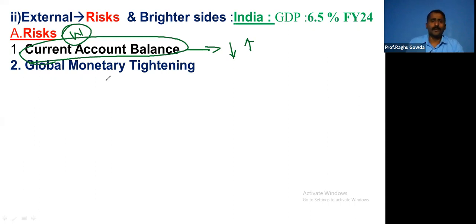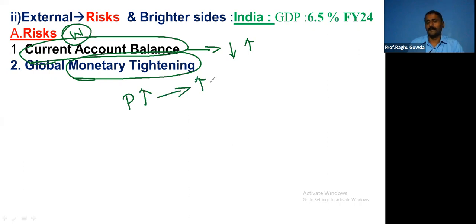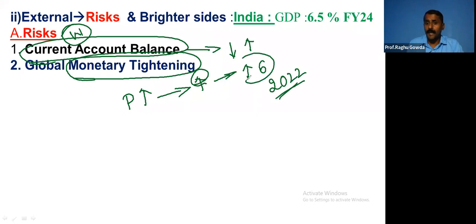See, this is a very important one. Global monetary tightening: here, policy rates were increased. Because of the increase in policy rate, interest rates increased. This was led by the US Fed. In the US, because of the increase in interest, the yields from the bonds increased. They increased rates 6 times in 2022.